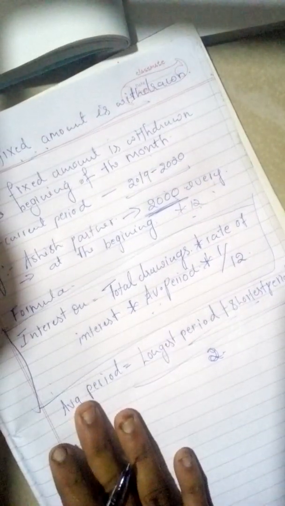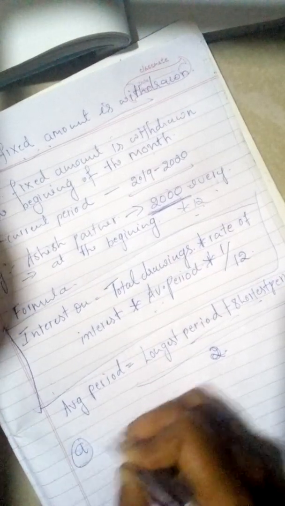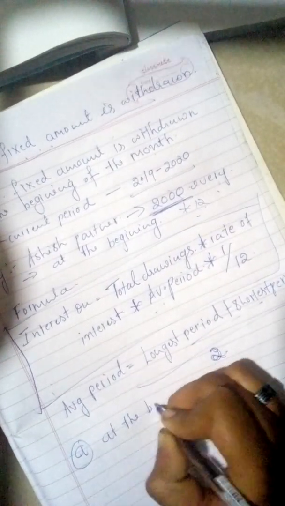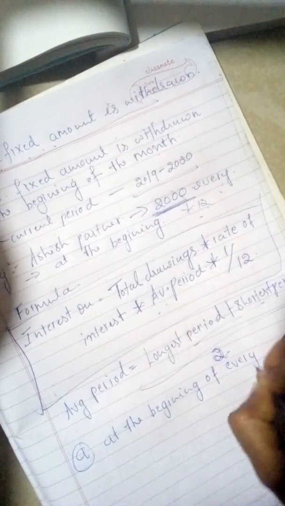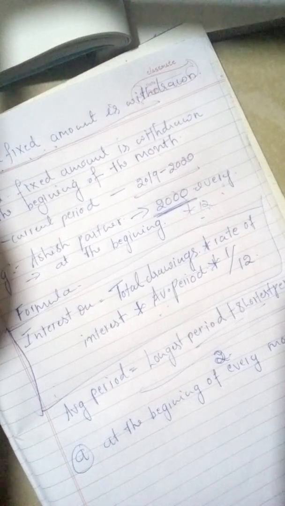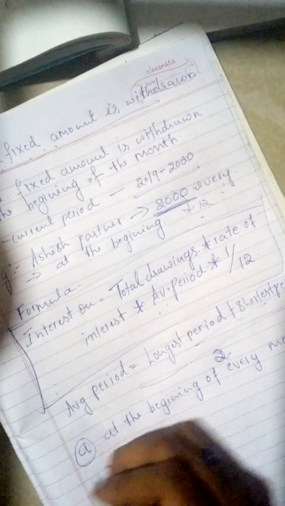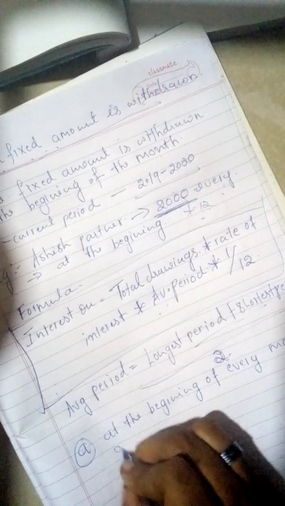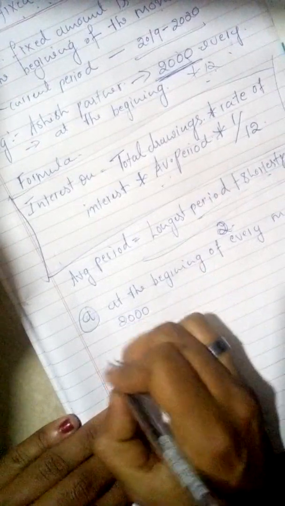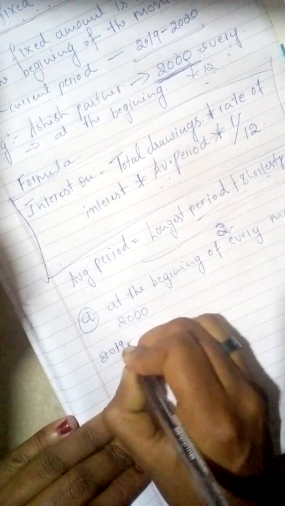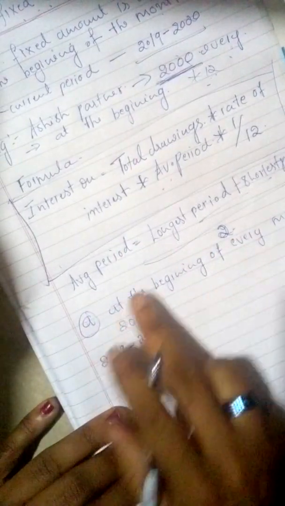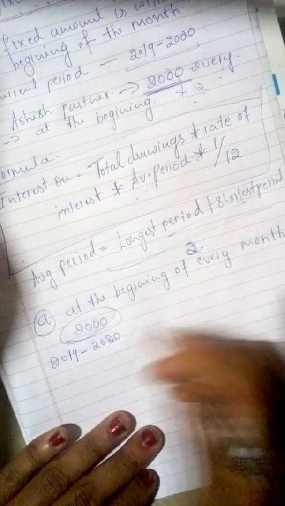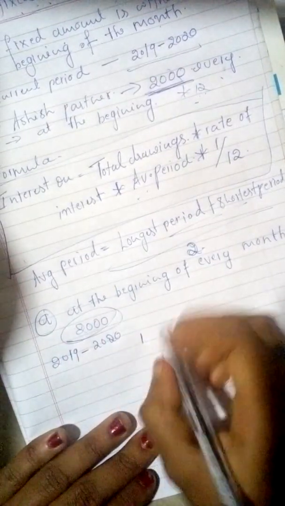Now we are taking option A, that is at the beginning of every month. They withdraw at the beginning of every month. For example, 2000 is withdrawn each month. How to calculate here? The current period is 2019 to 2020. At the beginning of each and every month he withdraws 2000. So how? The year beginning is April, right?